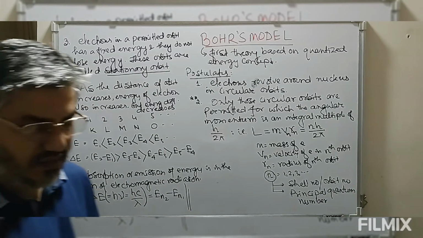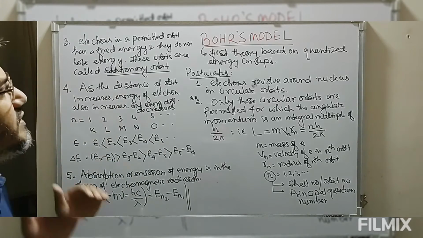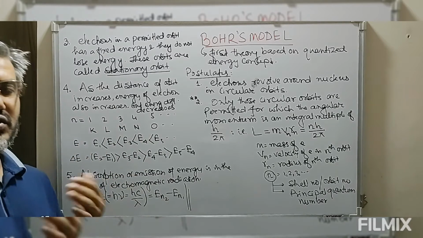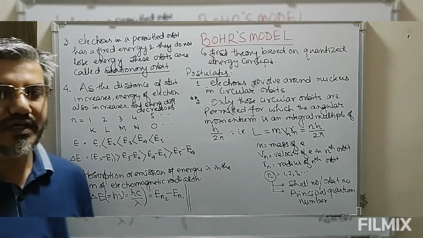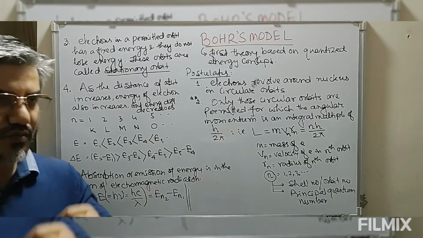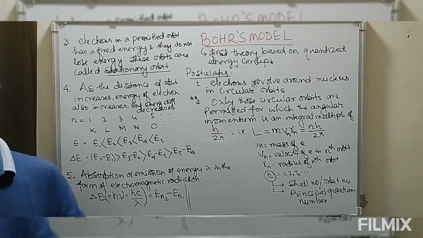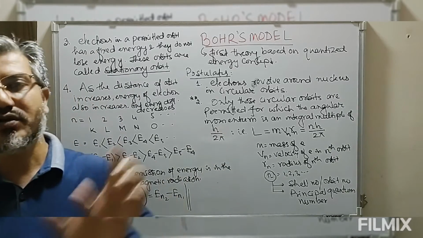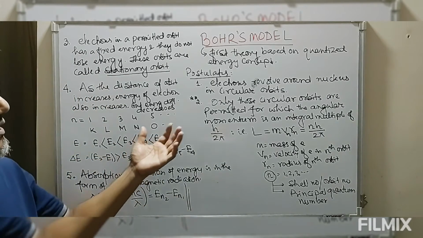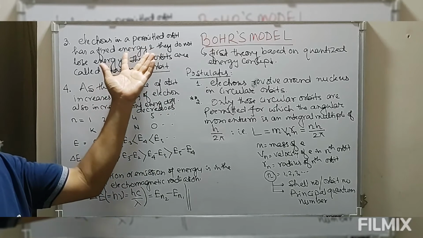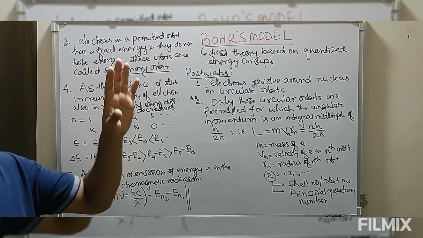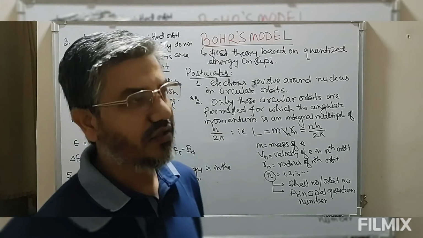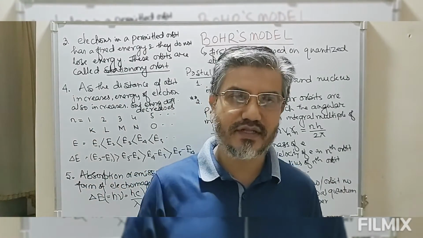Now look at this. These are the main postulates of Bohr's theory. As long as the electron is moving in a particular permitted orbit, it is bound to the nucleus by a strong attractive force. When the electron is moving in a particular orbit, as we have seen earlier, it contains a fixed amount of energy and does not lose any energy; that is a stationary orbit. Now look at this, the electron is negatively charged, the nucleus is positively charged, so there must be a strong attractive force.